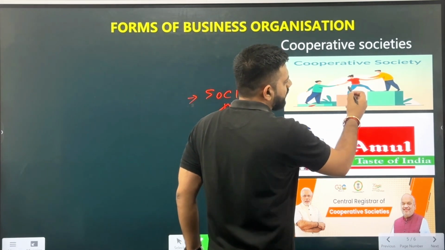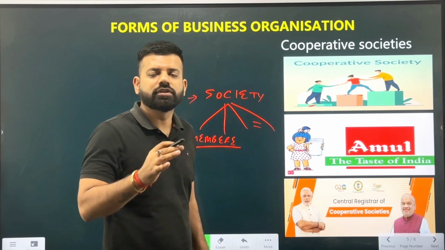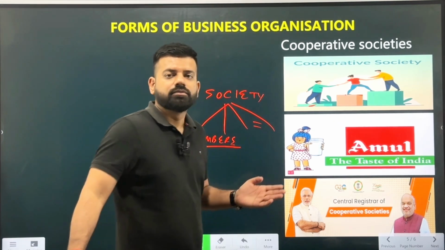Now, A wants to help B, B wants to help C. Basically, they all are working for the common goal for the members of the society. Also, we can talk about the government. Basically, the government also helps the cooperative societies in earning money and also in benefiting the society. That is, small farmers are not able to get loans from the commercial bank since they do not have the amount of collateral which the banks require to raise the money.